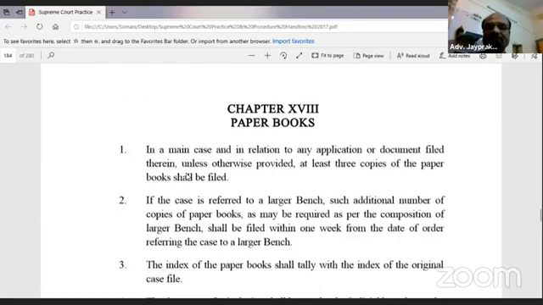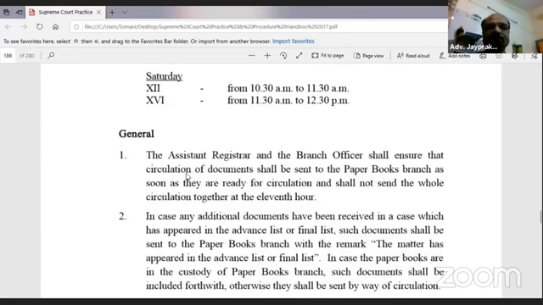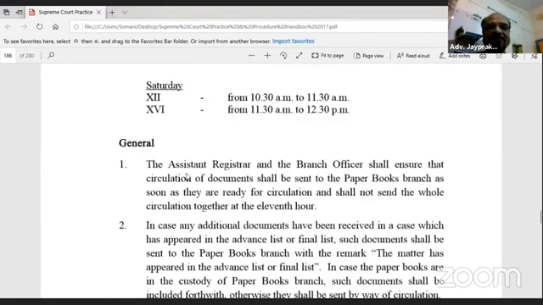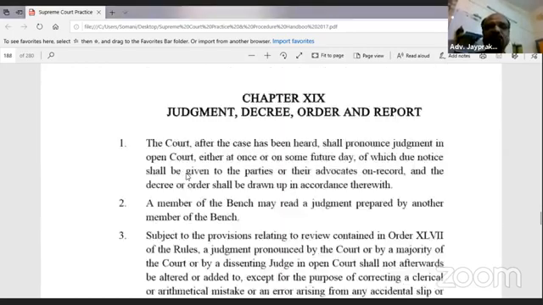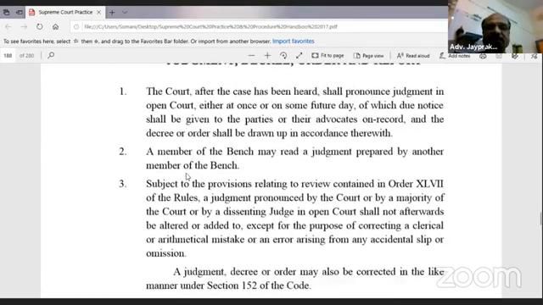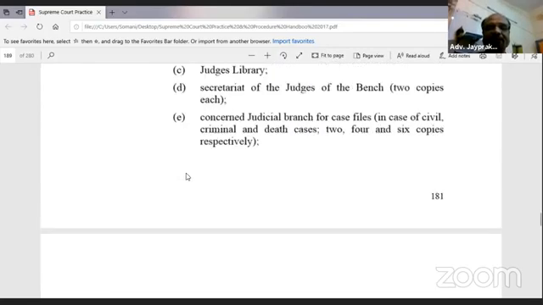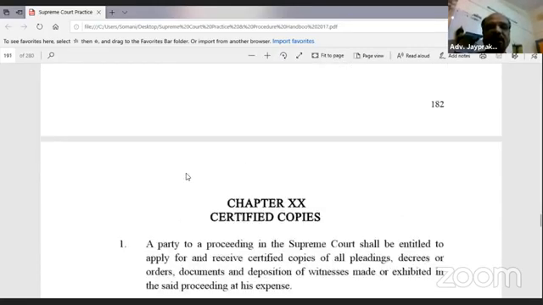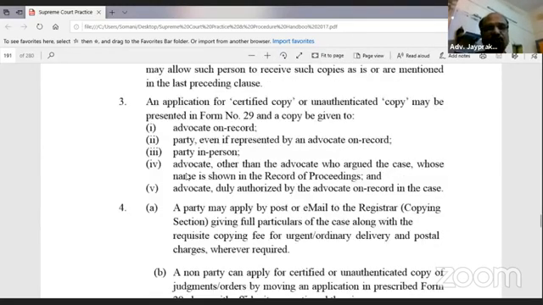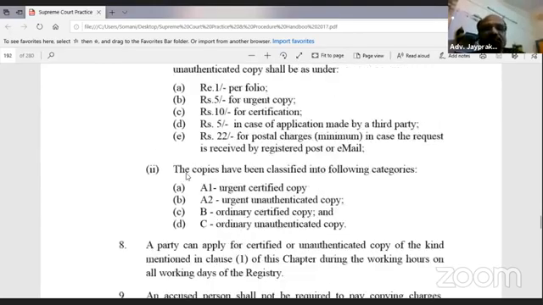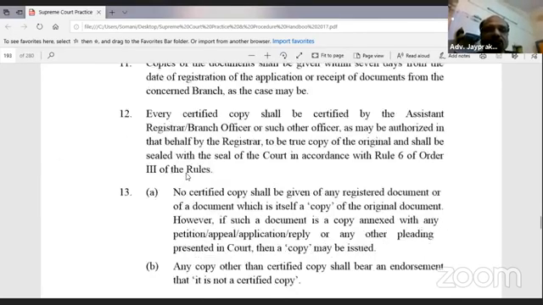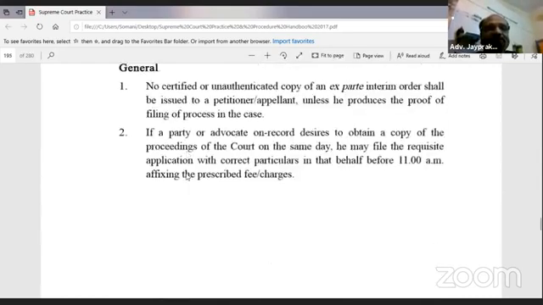Paper books. Court hours like this. Judgment, decree, order. I have to show you the Supreme Court system, the total system. Schedules.